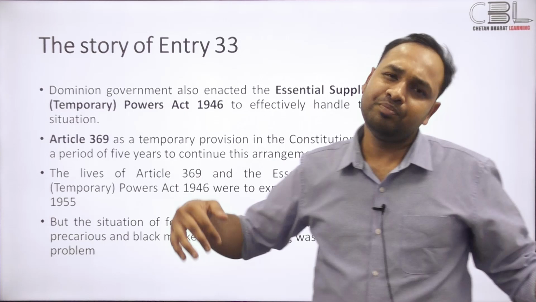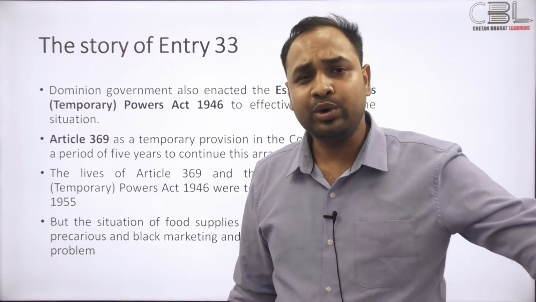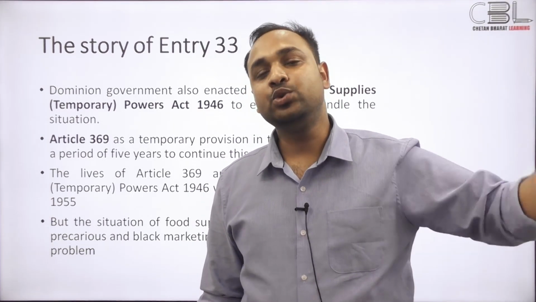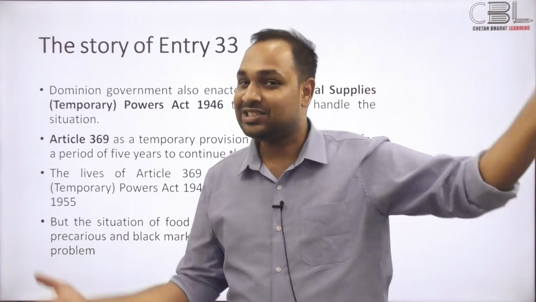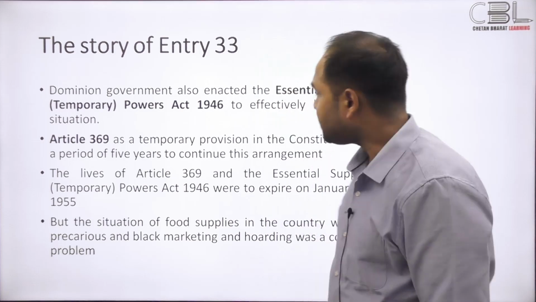So the idea was, okay, there is scarcity. Let's give the union government the power to deal with this scarcity for 5 years, and then the power to legislate on supply and distribution would revert back to the states.